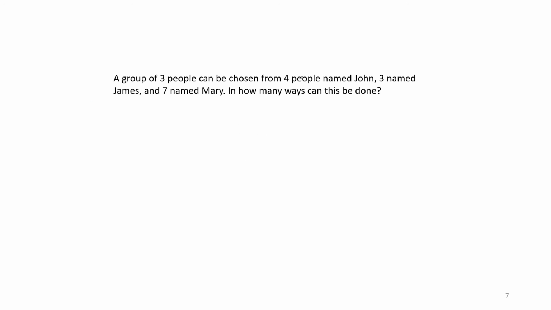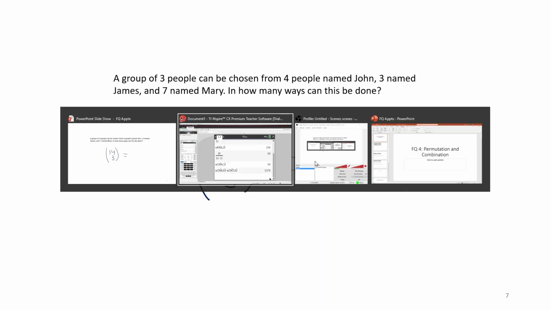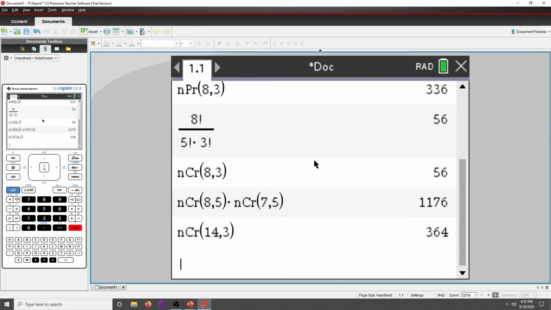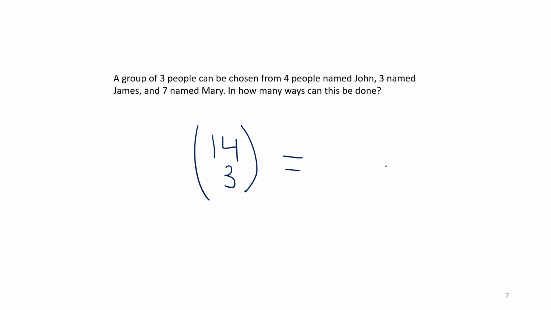And it's as simple as adding these up. 4 plus 3 plus 7, 14. And we're choosing 3 out of them. And that equals... And again, order does not matter. Beat that into your skull. 364. There are 364 combinations of 3 people from a group of 14.